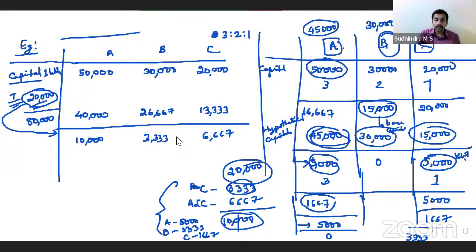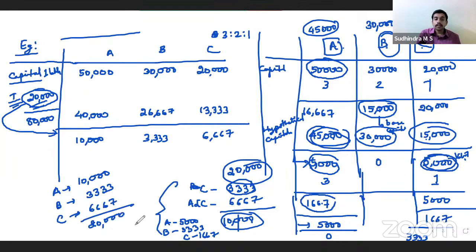To summarize, A is paid 5,000 plus 5,000, 10,000. B is paid 3,333. C is paid 5,000 and 1,667, 6,667. Thereby, we have 20,000.